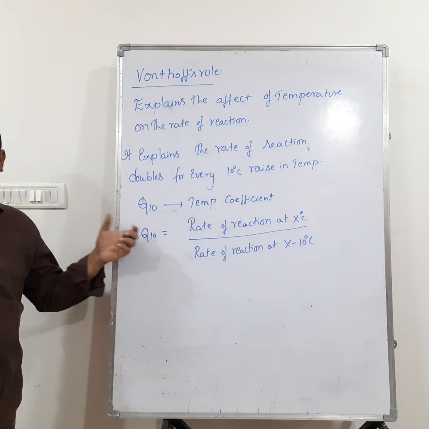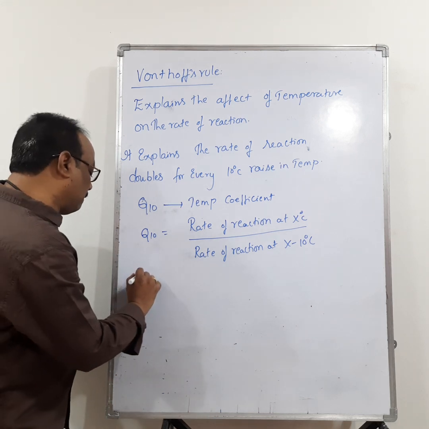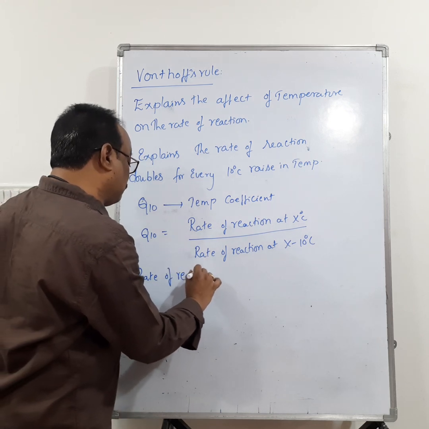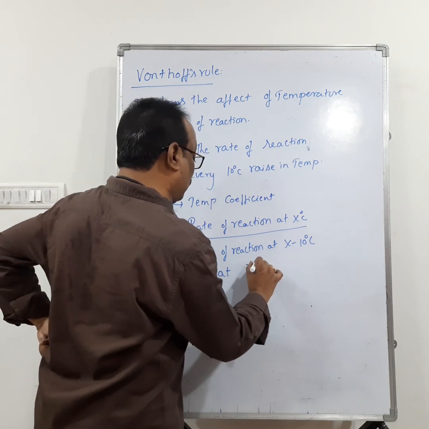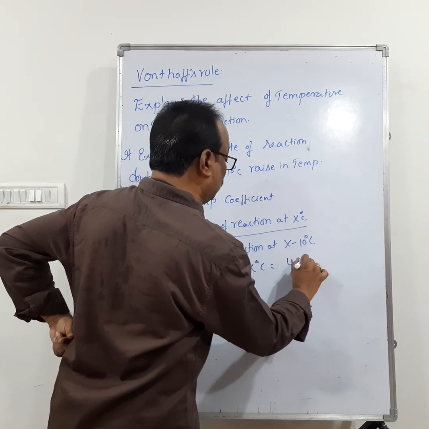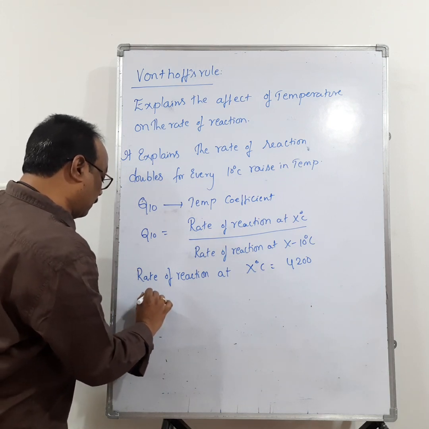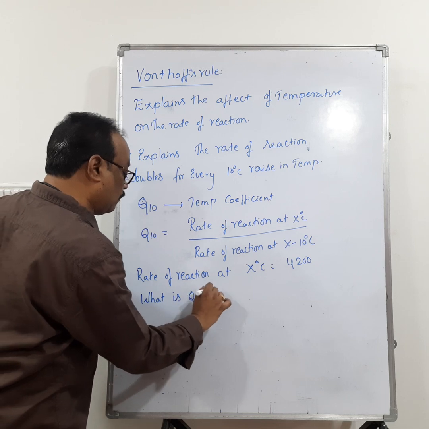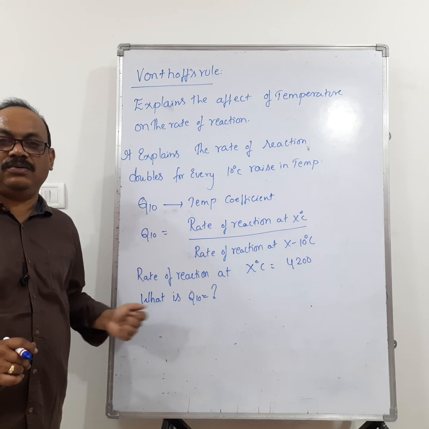You can take one example as a problem. The rate of reaction at x degrees centigrade is 4200. What is Q10? They're asking to find out the Q10.